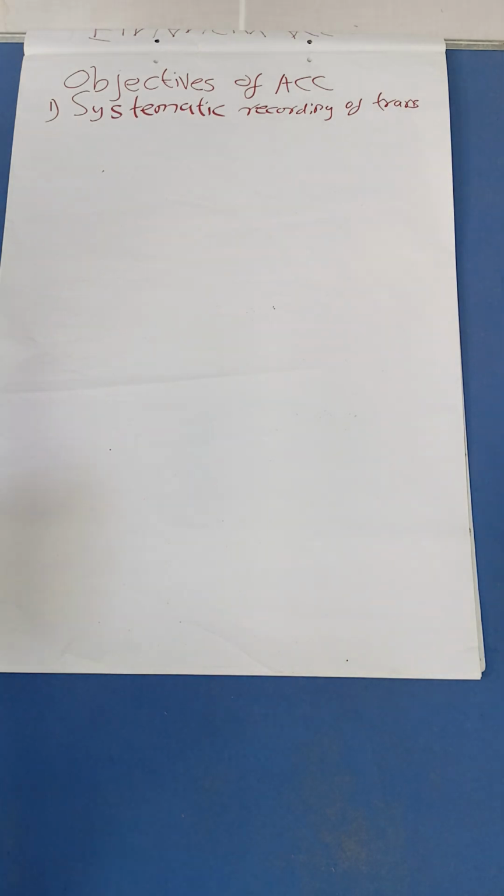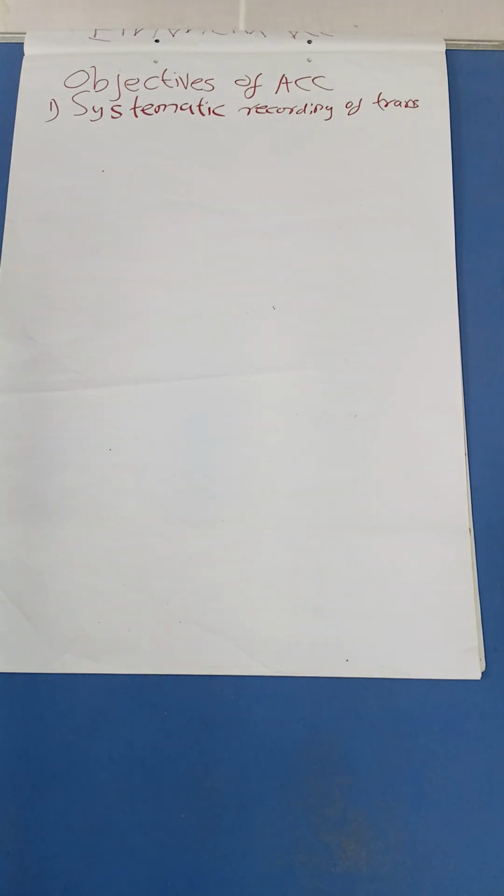So one basic objective of accounting is systematic recording of business transactions, either credit transactions or cash transactions. We are going to record them systematically.